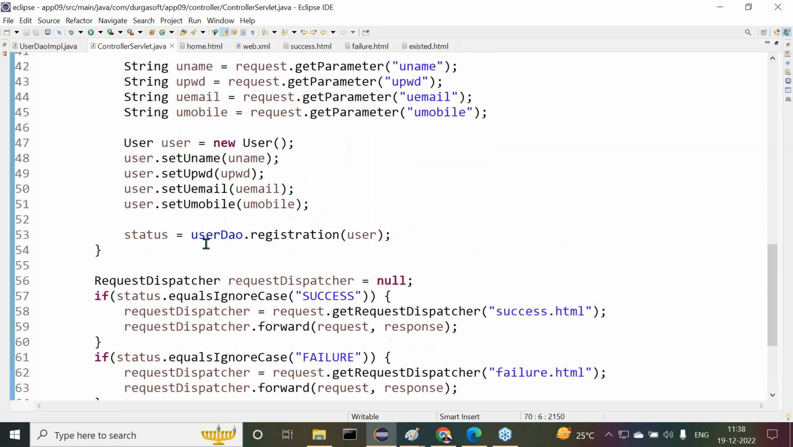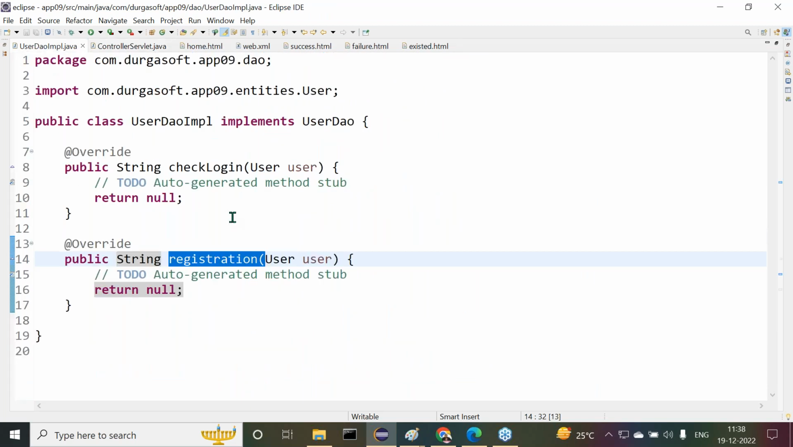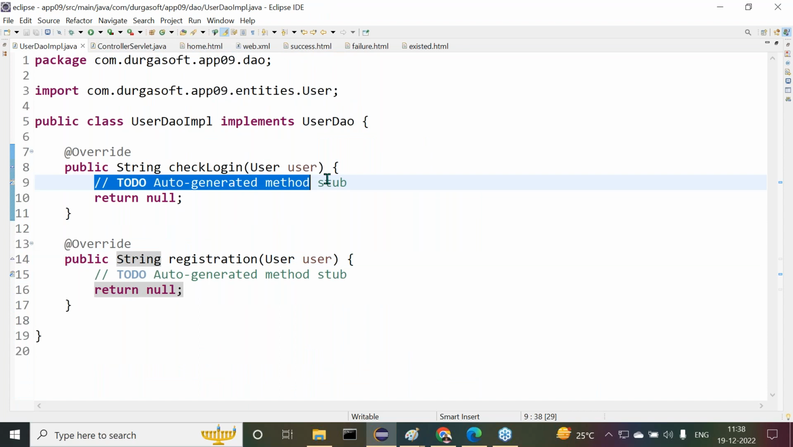Now here we are calling the DAO check login and registration, both here we provided. Now let me check this here. Here we have to provide implementation for both check login as well as this particular one that we have to do. Yeah, first of all, here what we have to do, guys, answer is very clear. First of all, here I have to take a string status.